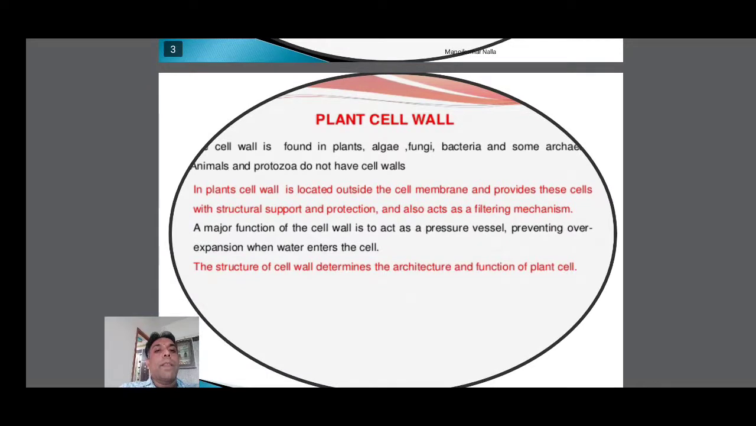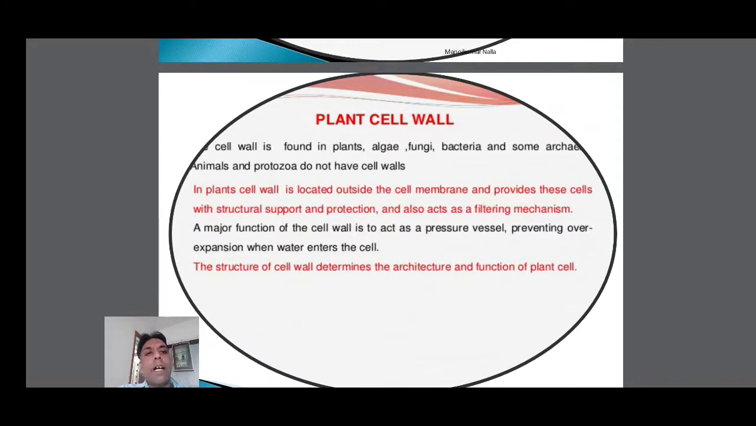A cell wall is found in plants, algae, fungi, bacteria and some archaea. Animals and protozoa do not have cell walls. The main difference between plant cells and animal cells is whether the cell wall is absent or present. Plant cells possess a cell wall; animal cells lack a cell wall. In plants, the cell wall is present. In animals, the cell wall is absent.